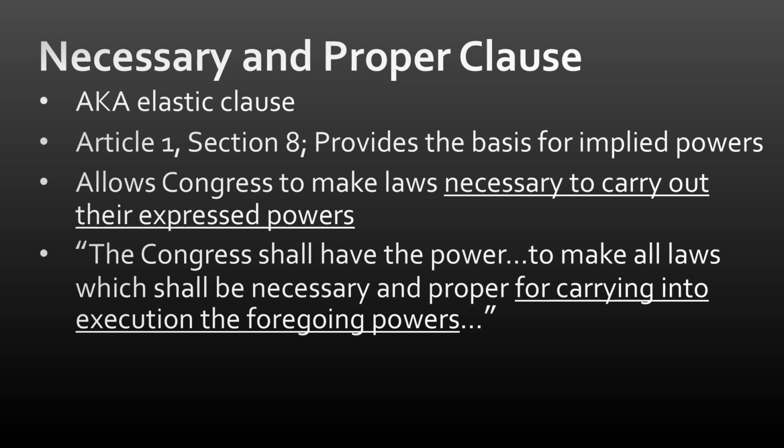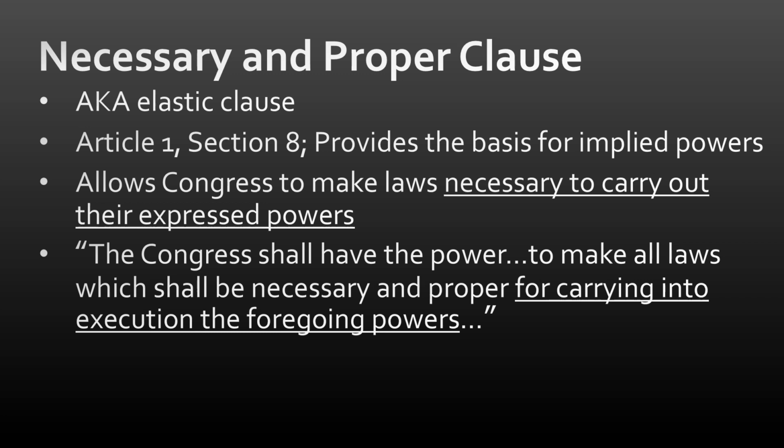Alright, we also have the Necessary and Proper Clause, also known as the Elastic Clause. Those two terms are used interchangeably, so you do definitely need to be familiar with both of them. Alright, this is also found in Article 1, Section 8 of the Constitution, and this is where we find the basis for implied powers. I'm actually going to skip the third bullet point real quick because I want us to read. This is what the Necessary and Proper Clause is, the text of it from the Constitution.